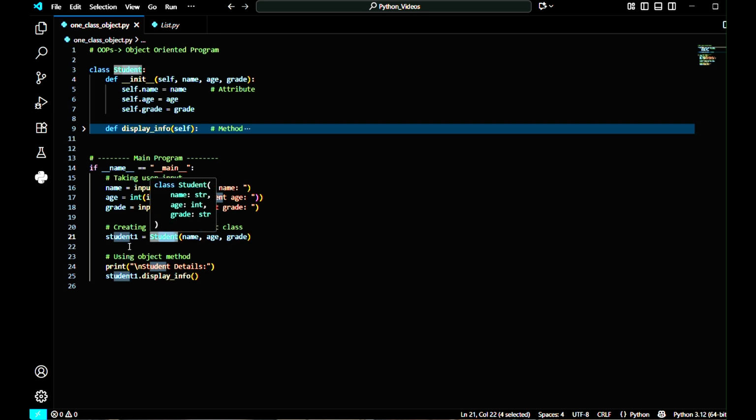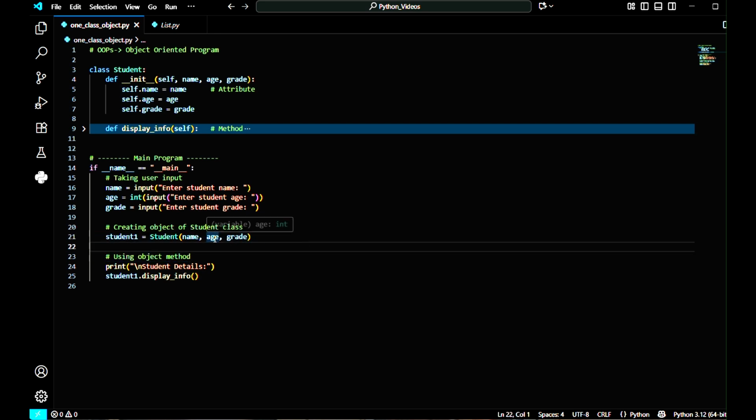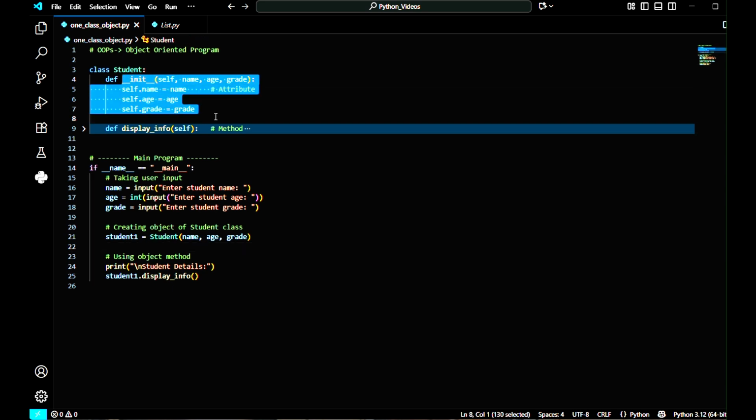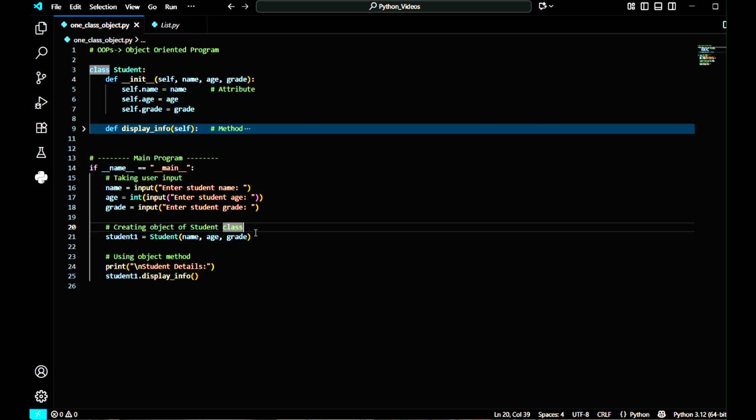Mind it, when we create an instance, we have to give the class name exactly. So you can check here that S is in uppercase. And within parentheses I have given name, age, grade. Then here I am calling the constructor, and my constructor is here, so it will call this. Okay, next, now we will take some user input. As you can see, name, age, grade are three parameters, and using Student with name, age, grade in parentheses, I am calling the constructor. But how can I get the name, age, grade?